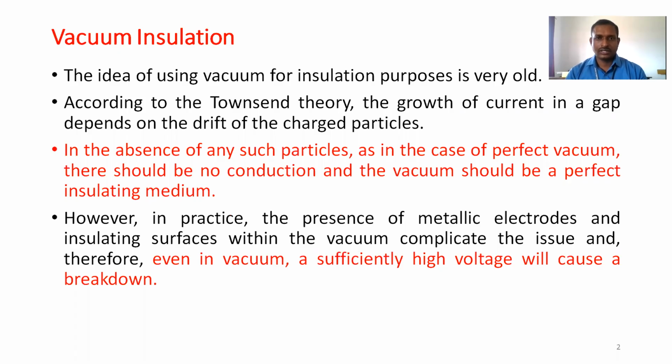The different insulating materials are gas, liquids, vacuum, and solid. So these types of insulation we are using in high voltage engineering. We use liquids, commercial liquids and pure liquids, and solid dielectrics and composite dielectrics. Sometimes we are using gas as a medium. But today we are going to discuss vacuum insulation.